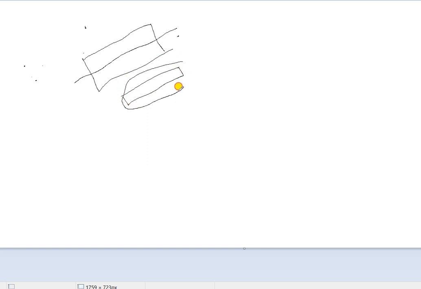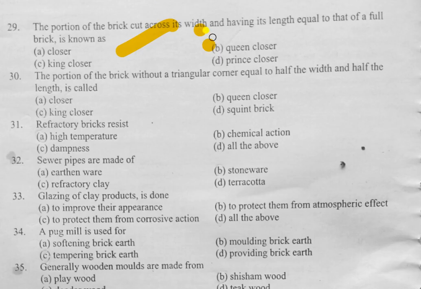This is nothing but this is known as what? Queen closure. So the correct answer will be queen closure.